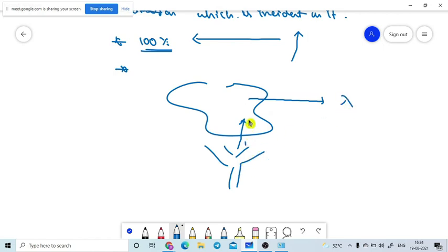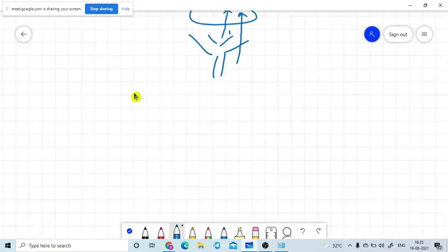If you give some heat energy, the body will radiate one type of wavelength. If I increase the heat energy further, the wavelength also changes depending upon the temperature. That means the black body also emits radiation depending upon the temperature of the body. It is very, very important.